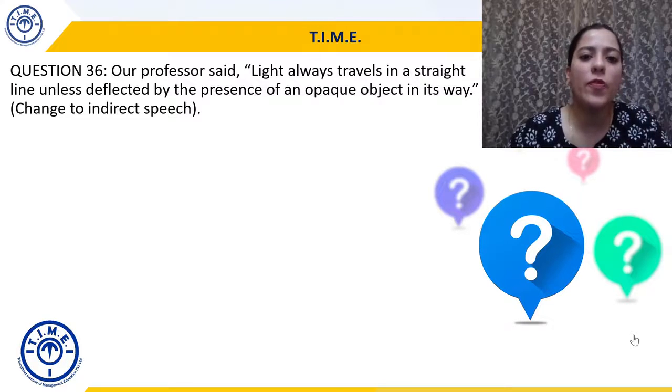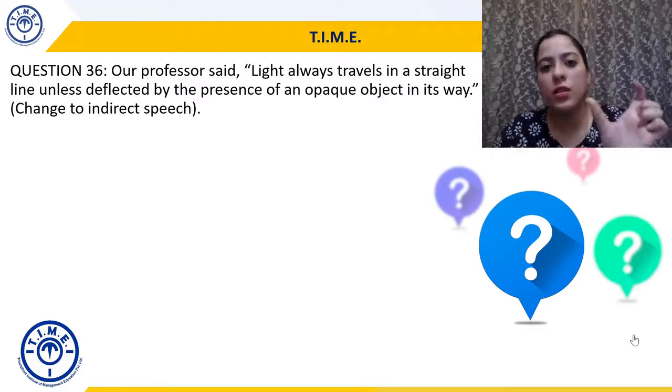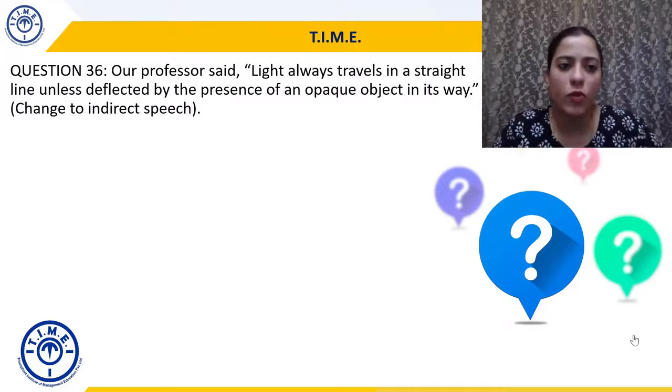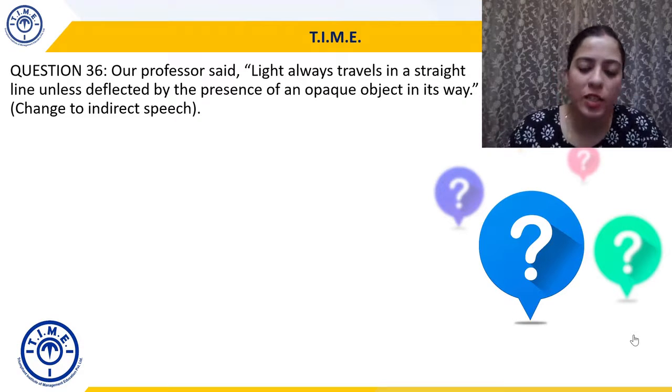Here our professor said light always travels in a straight line unless deflected by the presence of an opaque object in its way. Now you have to change this to indirect speech. So whatever the instruction is given in the question, you have to do that. So now we have to change this sentence into indirect speech.